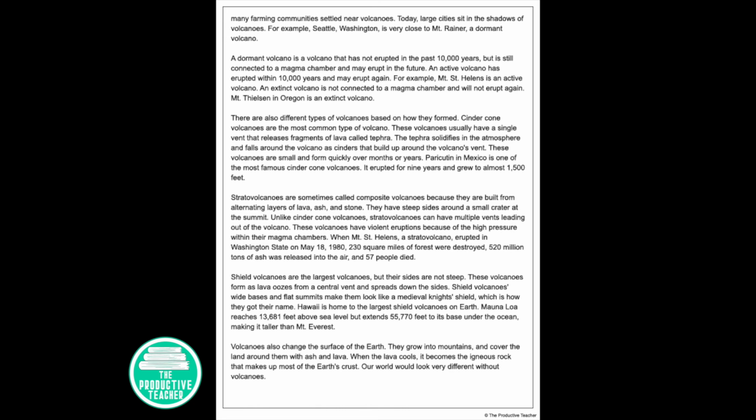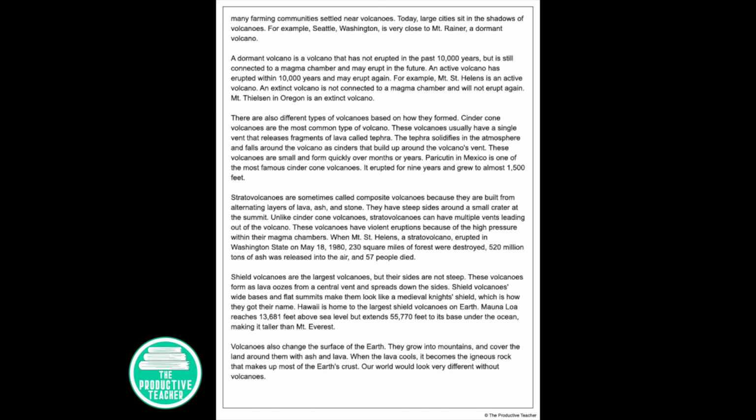Shield volcanoes are the largest volcanoes, but their sides are not steep. These volcanoes form as lava oozes from a central vent and spreads down the sides. Shield volcanoes' wide bases and flat summits make them look like a medieval knight's shield, which is how they got their name.